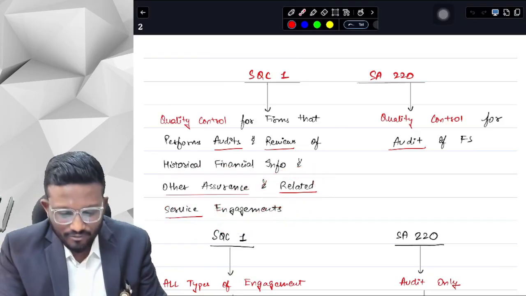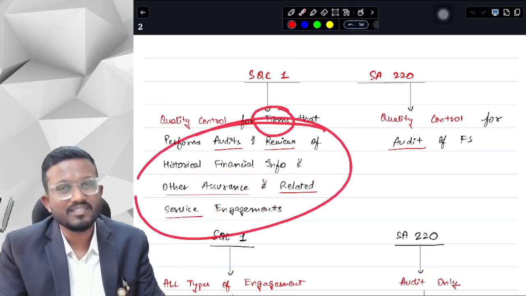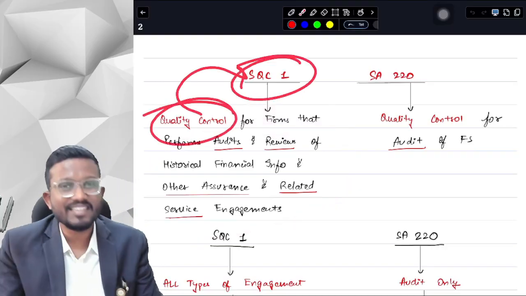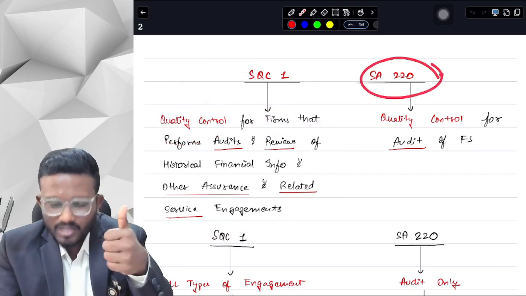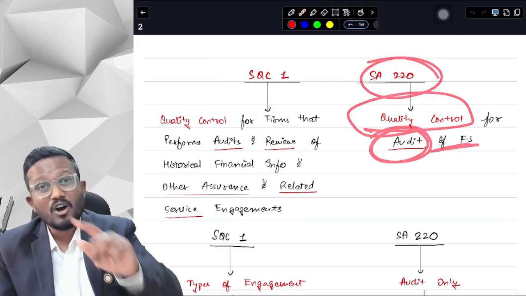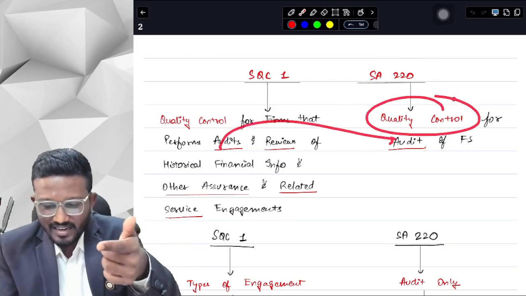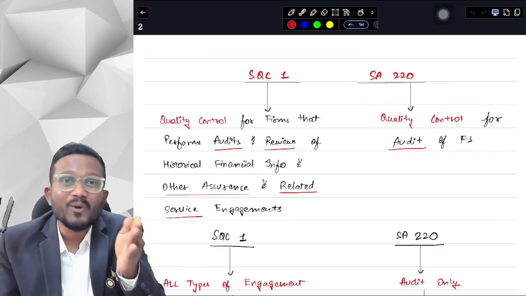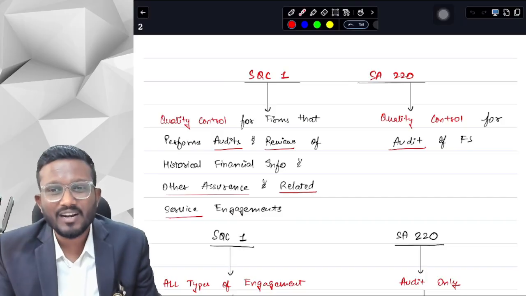So it says that a firm which performs any of these services has to maintain quality control, and for maintaining quality control there is SQC1. And SA220 talks about what? Quality control for audit of financial statements. When you are auditing the financial statements, then SA220 is applied. SA220 is a Standard on Auditing, so obviously it's applicable on auditing only.